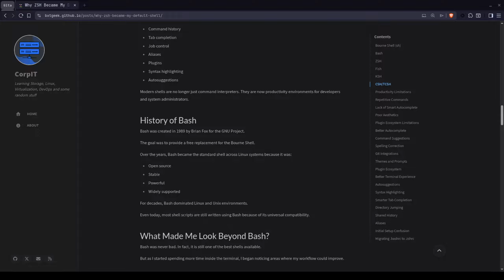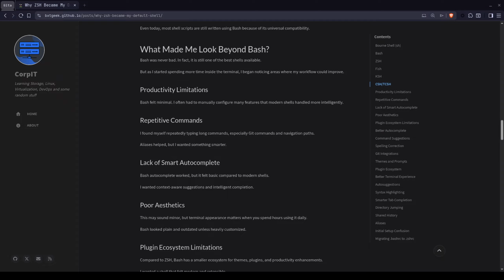One of my favorite features, ZSH can suggest commands from your history while you type. This alone improves productivity so much. Also, we have something like spelling correction. ZSH can even detect spelling mistakes and suggest corrections. Small feature, but extremely useful. It also supports Git integration and some other features like that.